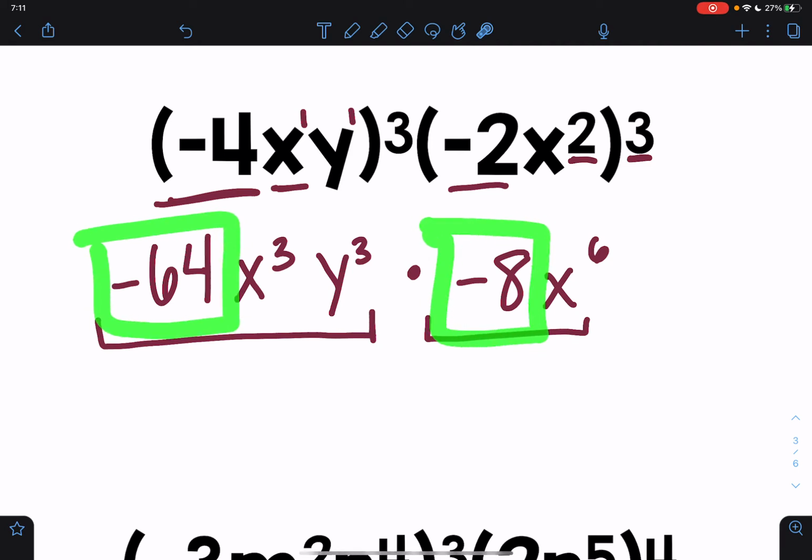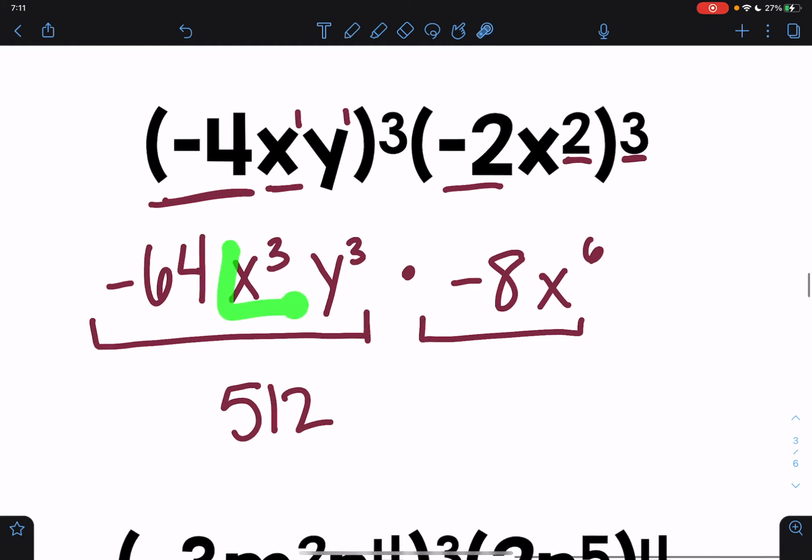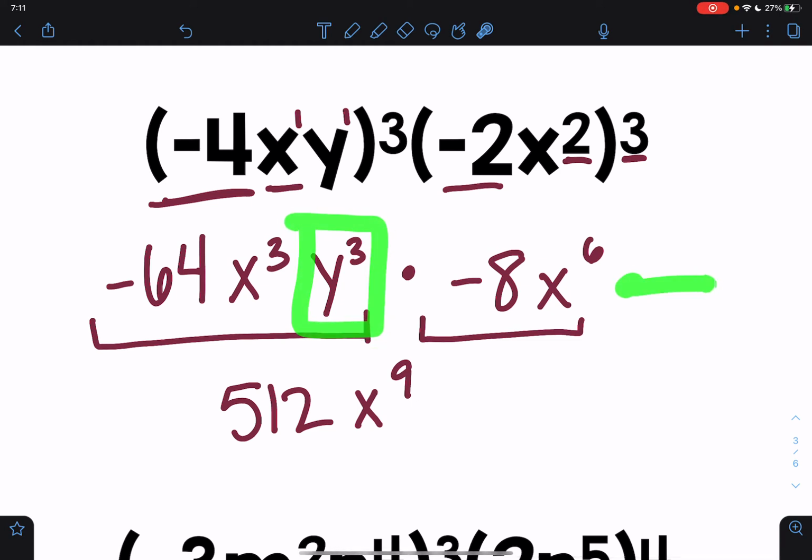I'm doing that first. That I can multiply together. I don't have any exponents there, so that gives me 512. Then I have x cubed times x to the 6th power. I'm adding those to give me x to the 9th power. And then I have y cubed. And I don't have any y over here, so I'm just going to bring down this y cubed here.